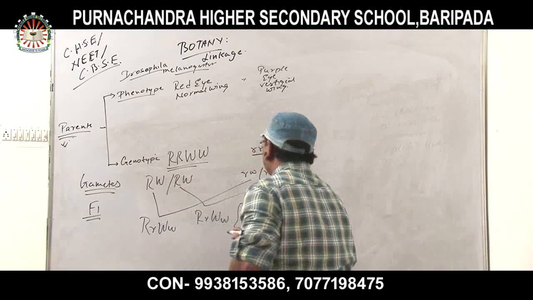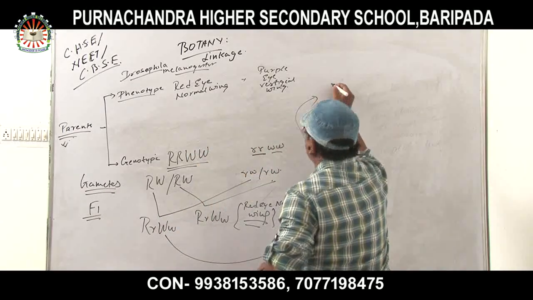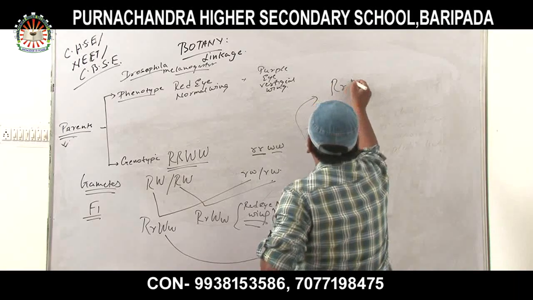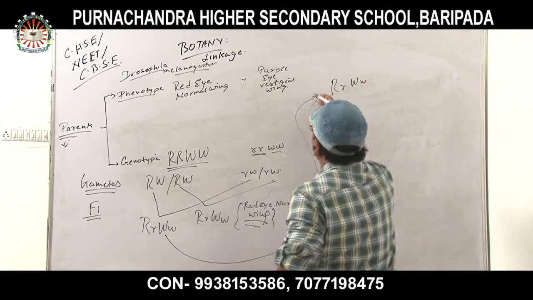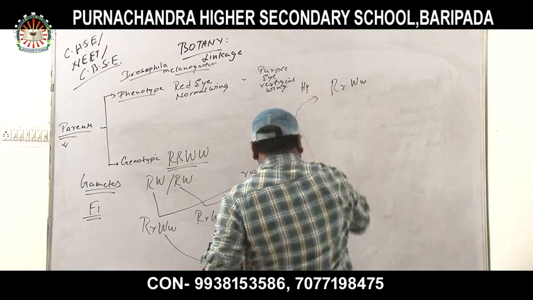Look here, this is the F1 hybrid condition: capital R, small r, capital W, small w. This is the hybrid.